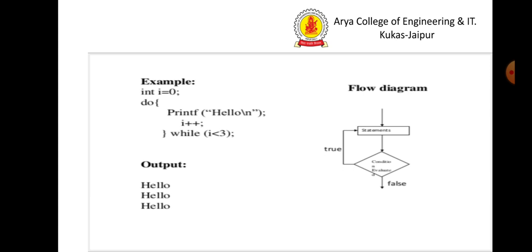See here in the example, let us consider i is equal to 5. If i is equal to 5, the do statement enters and printf hello will be executed. i plus plus, from 5 it will go to 6, but the condition is while i is less than 3. Now i is 6, it will terminate the loop, but at least one time the do statement will be executed.